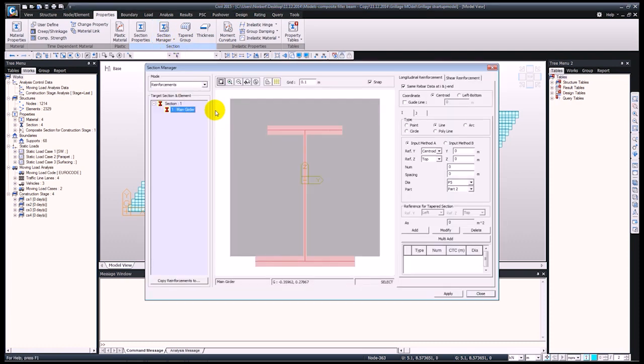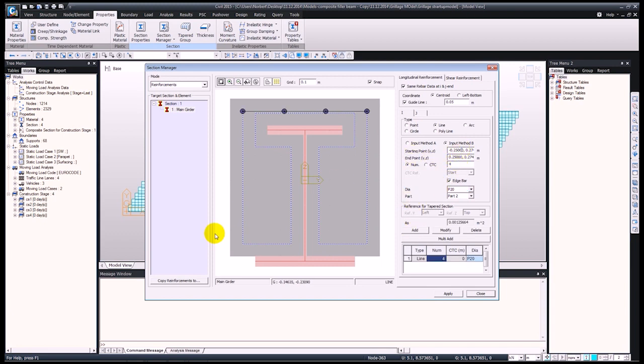So let me just do this quickly again. So here, add in the guideline as 0.05 meters for the cover. Choose input method B, and input the number of reinforcements. These we're going to have at the edge, and for the size of these we're going to have P20s, and we're going to add these in.